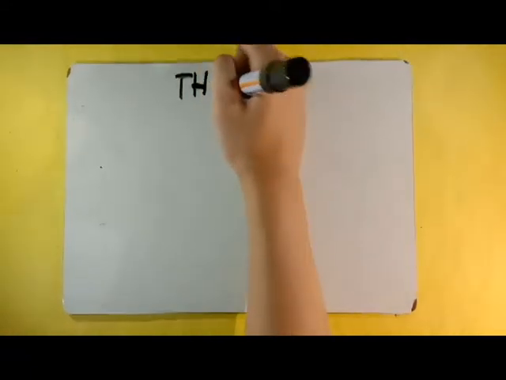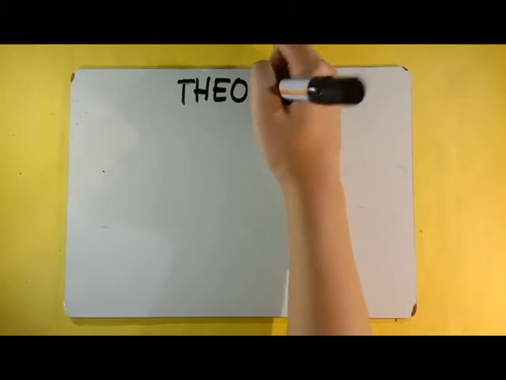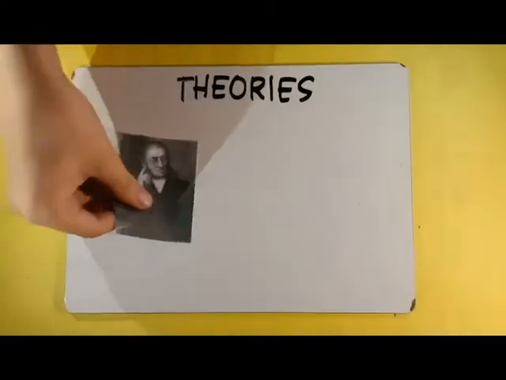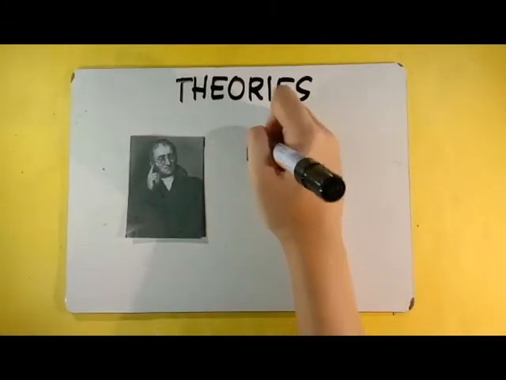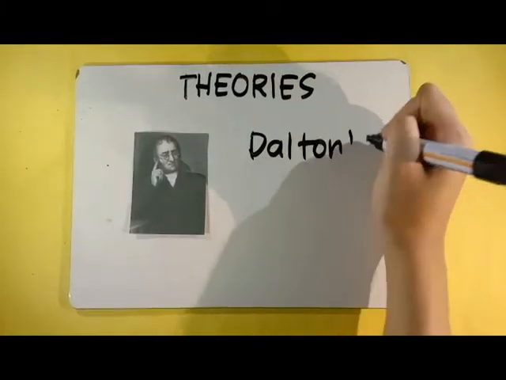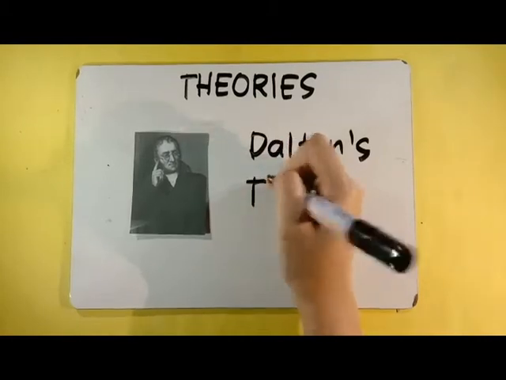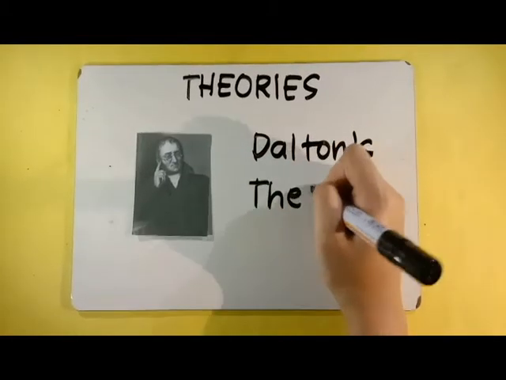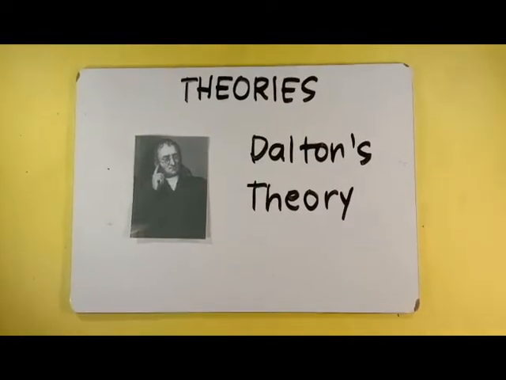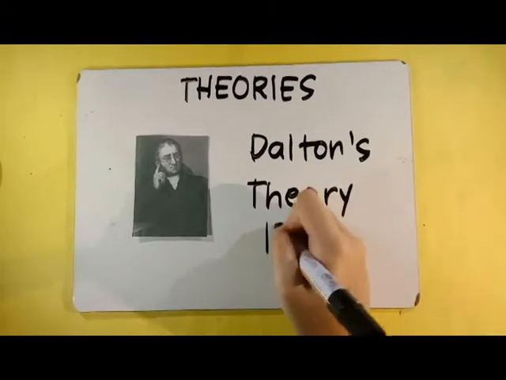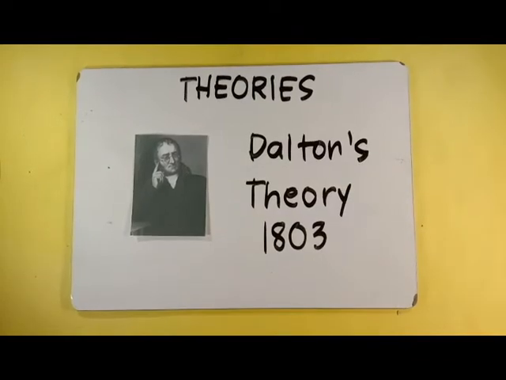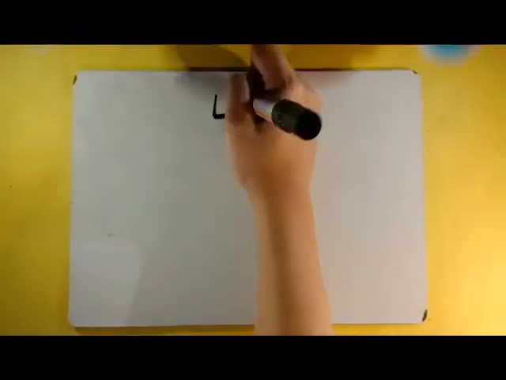Dalton's theory. Elements are composed of extremely small particles called atoms. All atoms of given elements are identical. Compounds are composed of atoms of more than two elements. In any compound, the ratio of the number of atoms of any two of the elements present is either an integer or a simple fraction. A chemical reaction involves only the combination, separation, and rearrangement of atoms, and it does not result in creation or destruction.